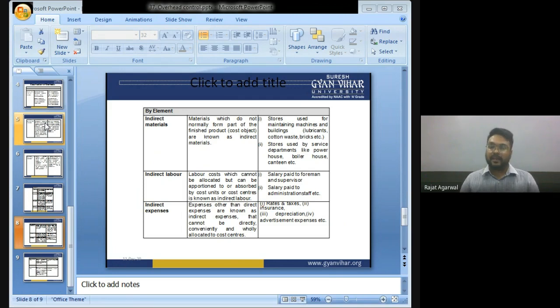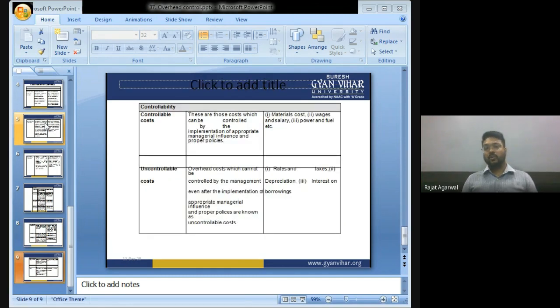Indirect labor. Labor which cannot be allocated and cannot be apportioned to or absorbed by cost units or cost center is known as indirect labor. Salary paid to foreman and supervisor, salary paid to administration staff, etc. These are indirect labor. Indirect expenses. Expenses other than the direct expense are known as indirect expense that cannot be directly or conveniently and wholly allocated to the cost center. Example, rent and rates and taxes, insurance, depreciation, advertisement expenses, etc.